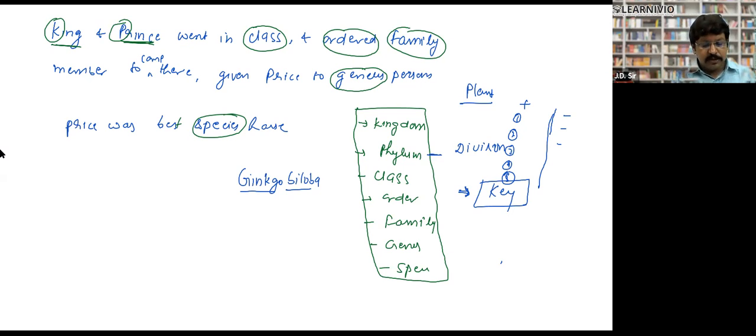Now we will start with the second chapter. The actual biology of your syllabus starts with the second chapter. So what is the second chapter? That is biological classification. Now let's start with the biological classification. So before starting biological classification,